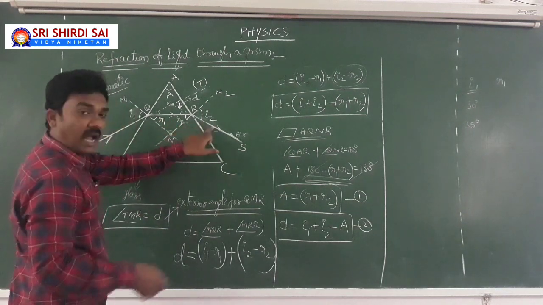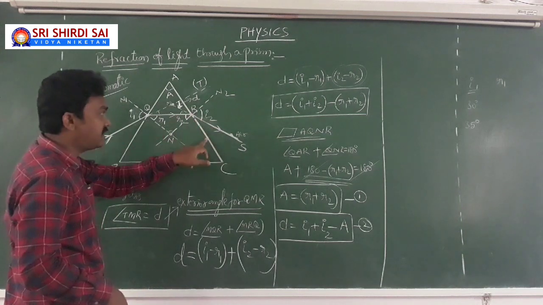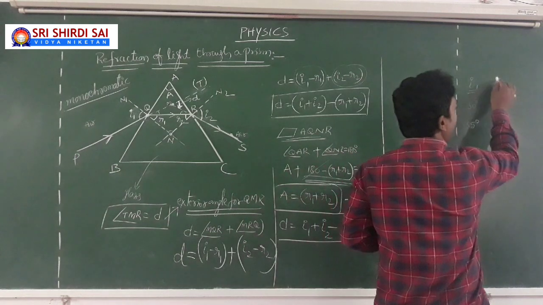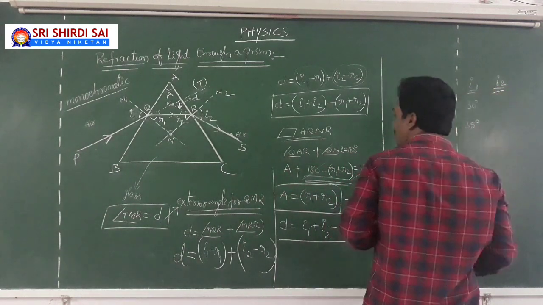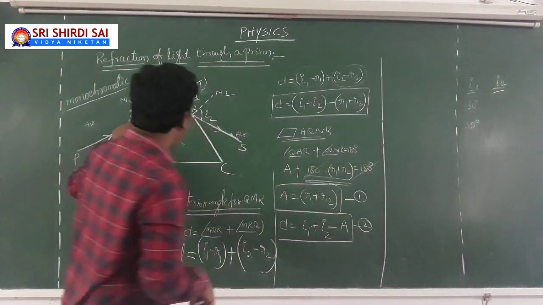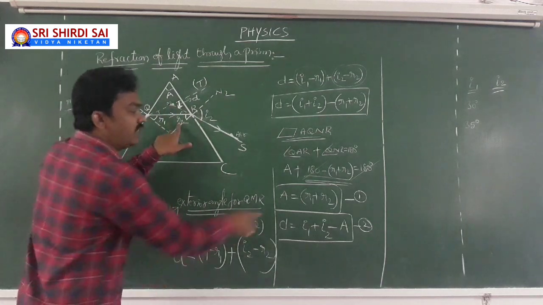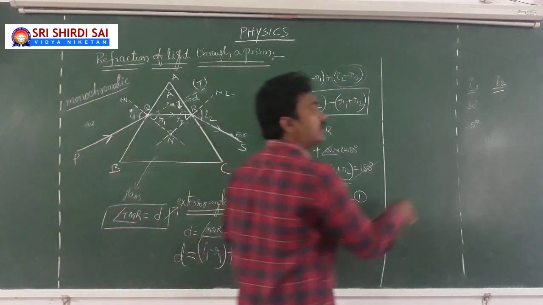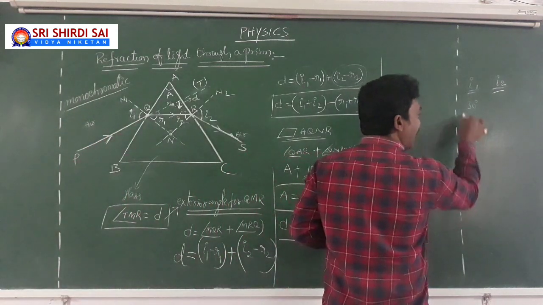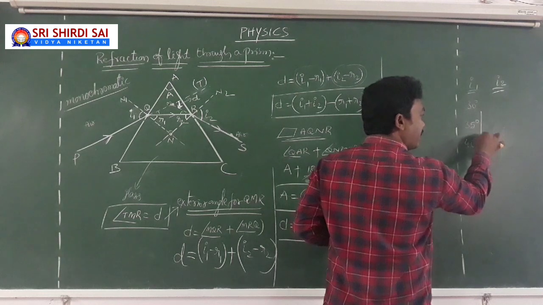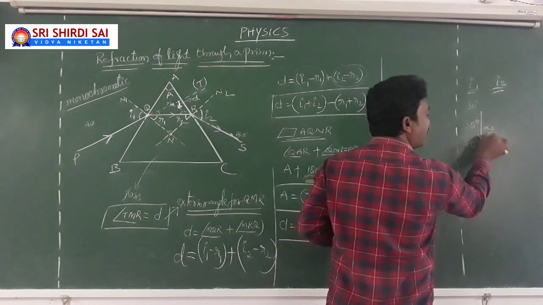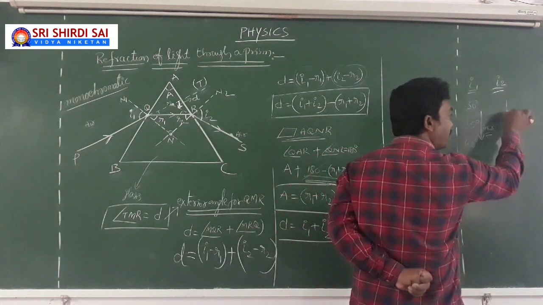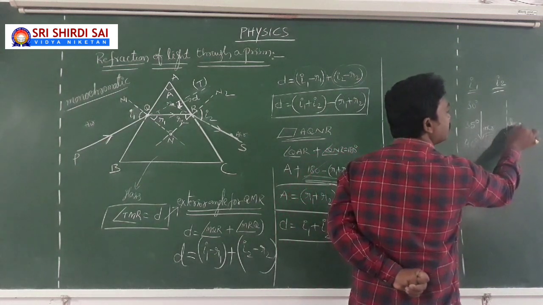When R2 decreases, I2 should decrease because of Snell's law at AC. So I1 increases, R1 increases, but R2 will decrease, so that I2 will decrease according to Snell's law. So if you increase the value of I1 slowly, the value of I2 gradually decreases.